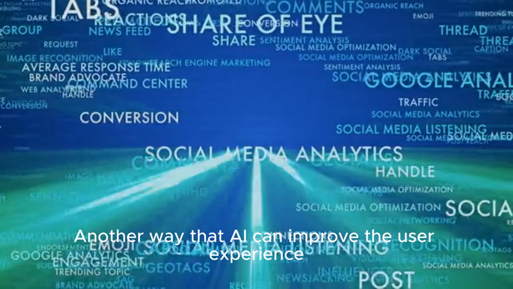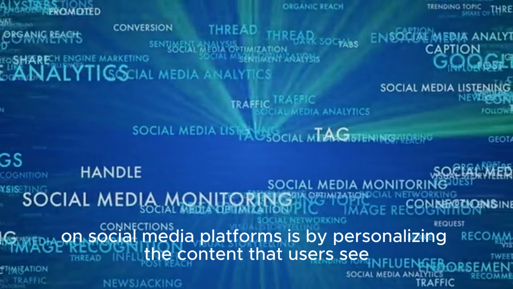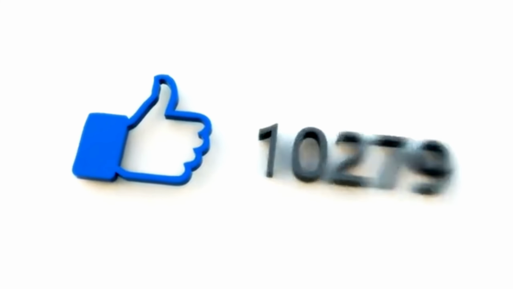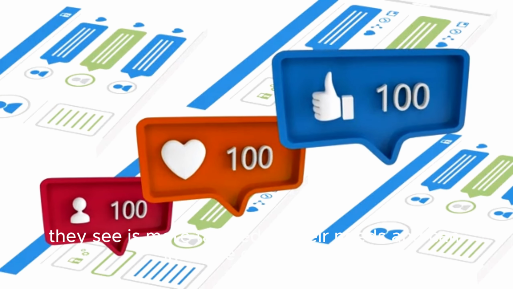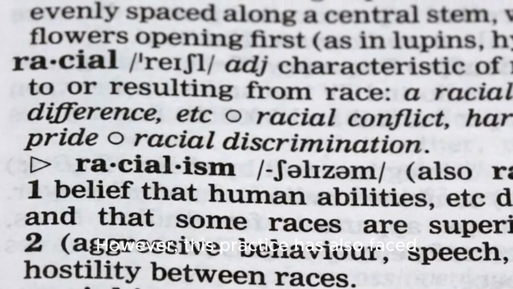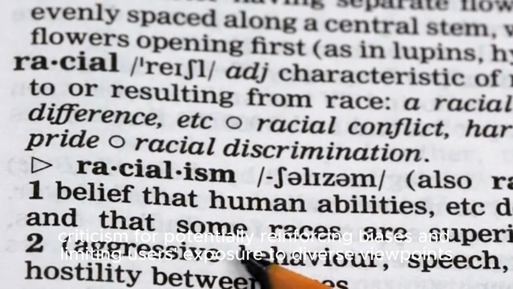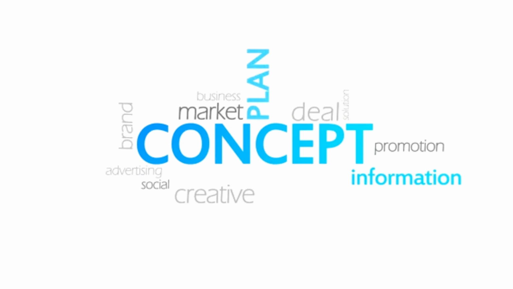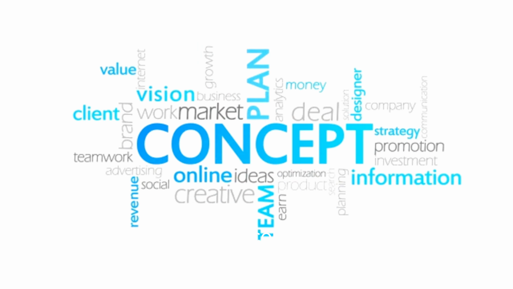Another way that AI can improve the user experience on social media platforms is by personalizing the content that users see. For example, on Facebook, AI can be used to show users content that is relevant to their interests and connections. This can help users feel that the content they see is more tailored to their needs and can increase engagement. However, this practice has also faced criticism for potentially reinforcing biases and limiting users' exposure to diverse viewpoints. To address this issue, Facebook and other platforms are exploring ways to use AI to provide users with more diverse content and to give users more control over the types of content they see.